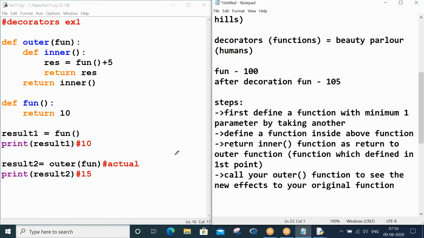So at that time what should I do? Should I write a decorator for all those 50-60 functions? Do you understand? So let me improvise this code. You take it as another program.